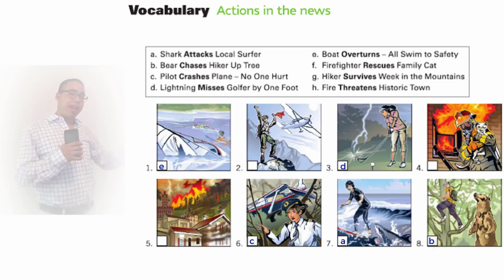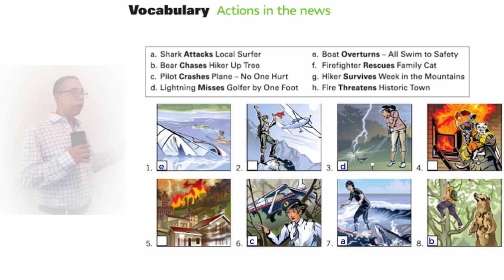Overturns means that it's not swimming in its correct way. It flipped over, or it overturned. And we can see the people swimming to safety. So number 1 is E. Now F. Firefighter rescues family cat.